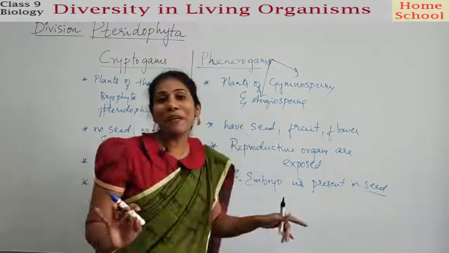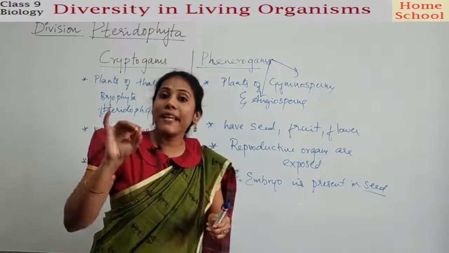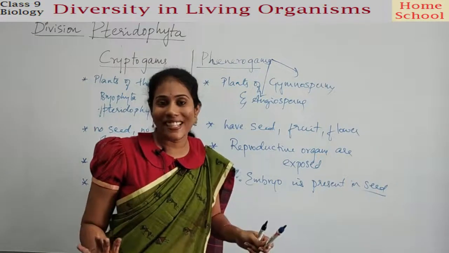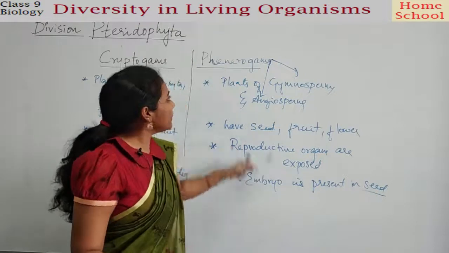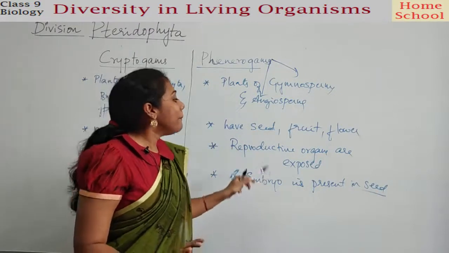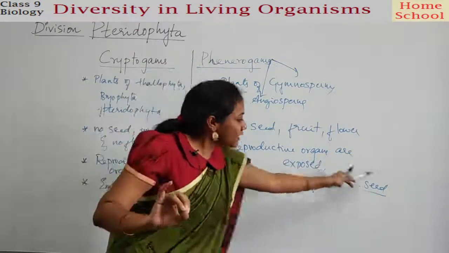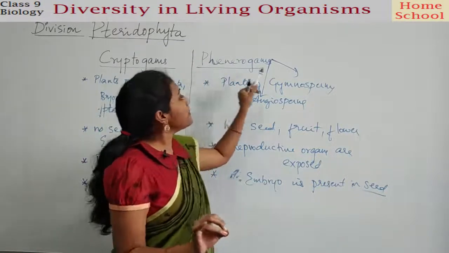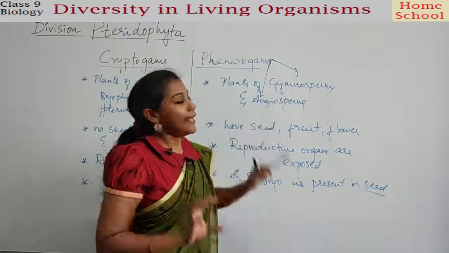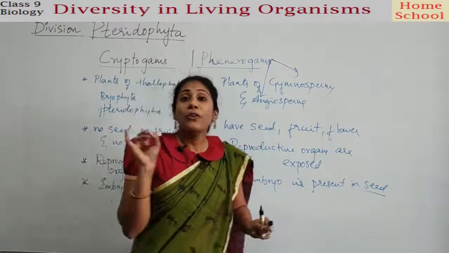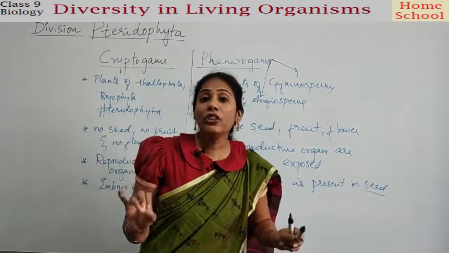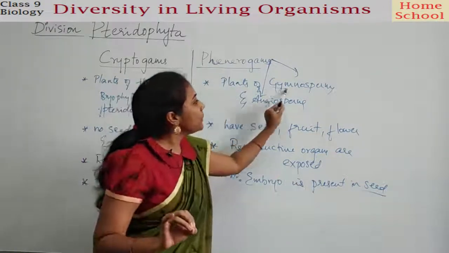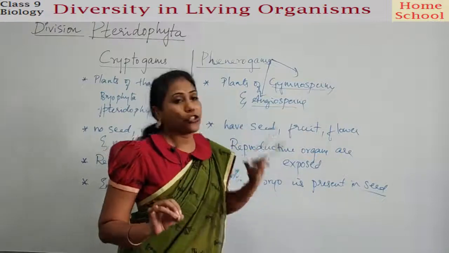But in angiosperms, the seed is present inside a fruit. That is the difference, guys. Very, very interesting. So both belong to phanerogams only, but depending on the nature of the seed, we divide phanerogams into gymnosperms and angiosperms. In my next class, we are going to discuss more details of the divisions gymnosperms and angiosperms.